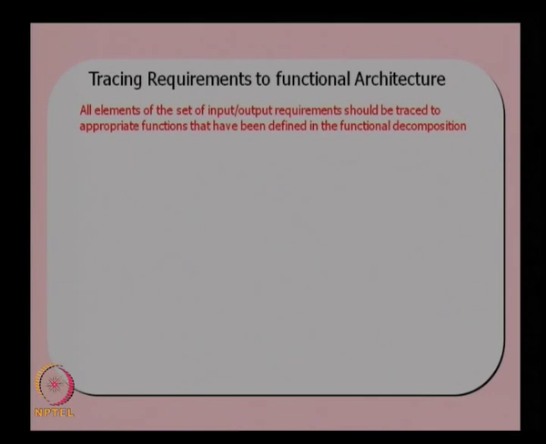When we have these input output requirements, we need to find out which functions satisfy a particular requirement. That can be obtained using the functional architecture, to find out the relationship between the requirements and the functions provided in the system.